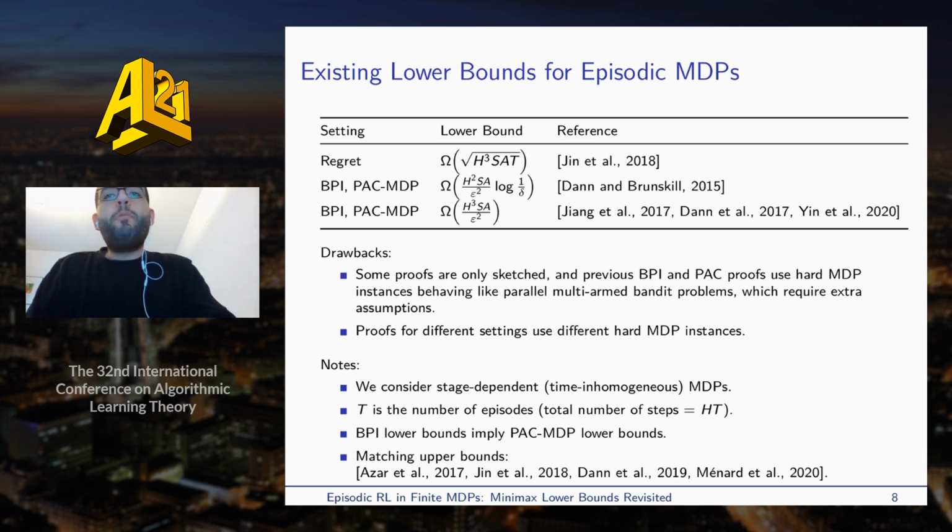However, there are some drawbacks in the proofs of these results. Some proofs are only sketched, and some use hard MDP instances behaving like parallel multi-armed bandit problems, and these require some extra assumptions which are not always clearly stated. Also, proofs for different settings use different hard MDP instances.